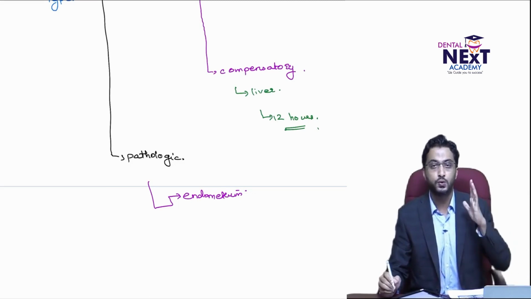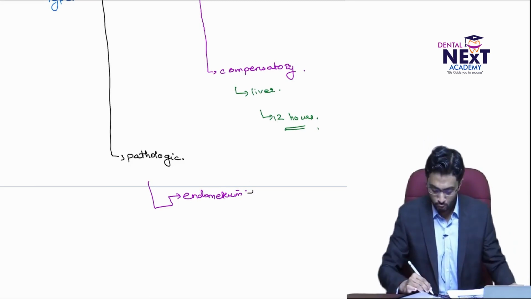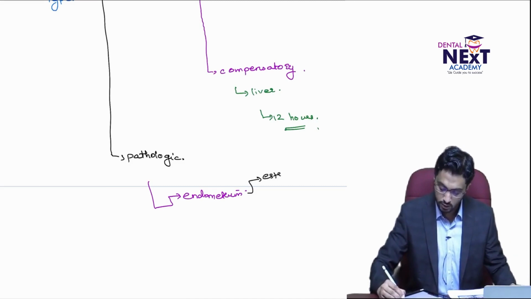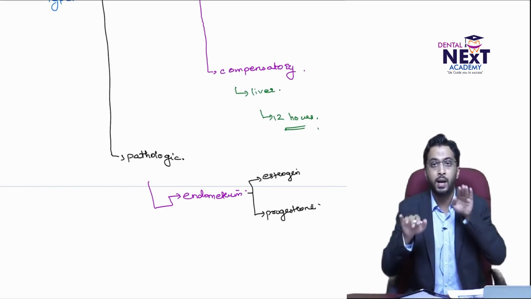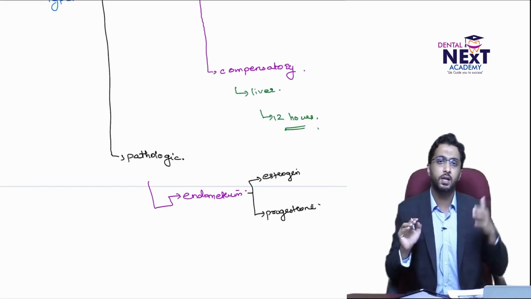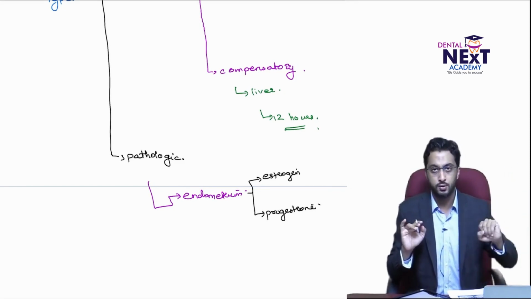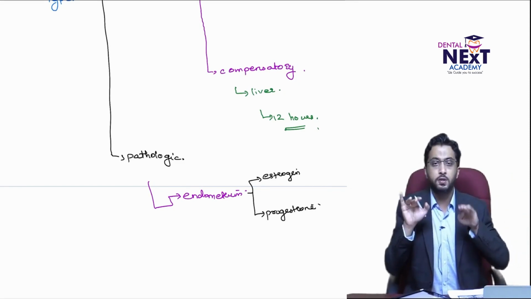This proliferation is usually controlled by two hormones, estrogen and progesterone. The proliferation is balanced by these two hormones. We'll study this in more detail as we go on to physiology.